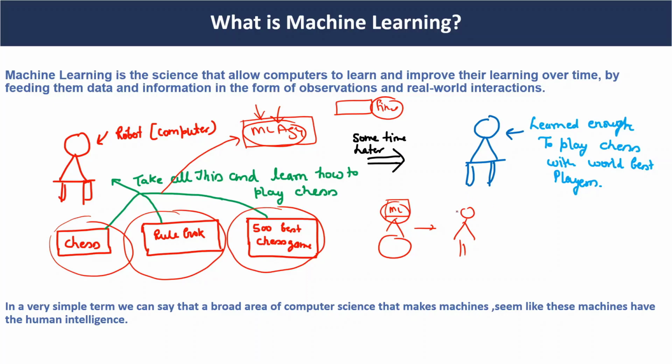After that, he might win the match or might lose the match. According to this, he will learn something from the match. As time passes, he will play more matches, so he will learn automatically. After some time, he will have learned enough to play the chess game with the world's best player. This is the way machine learning works.